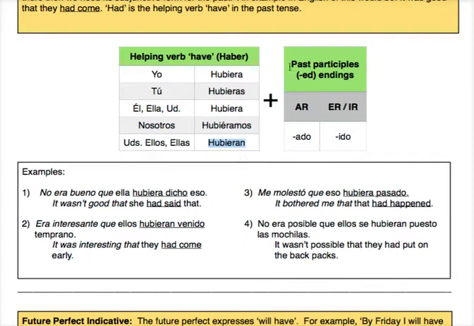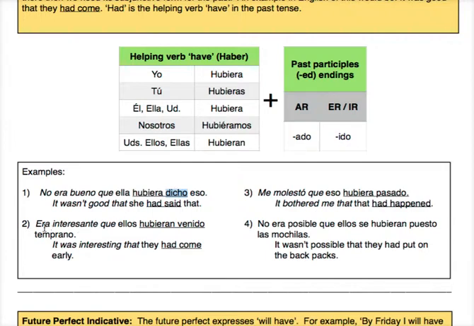Also, remembering that it will be used in conjunction with verbs in the past participle or ed endings, watching out for those past participles that are irregular. Notice that the verb decir is irregular for its past participle, so it doesn't end in ado or ido, but rather dicho.